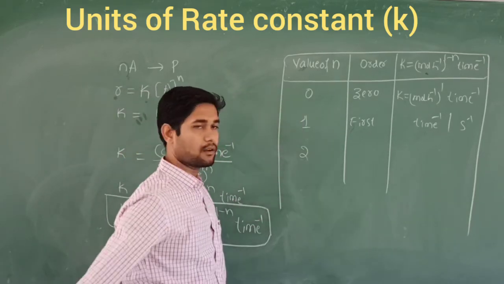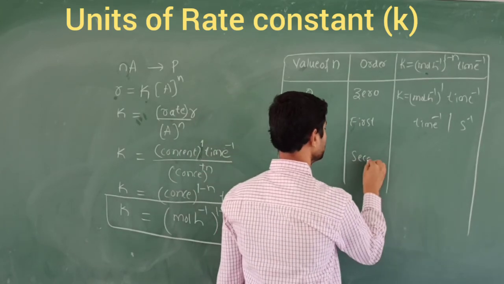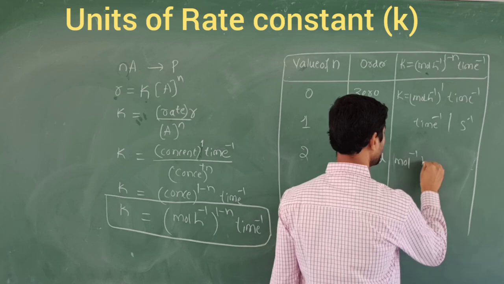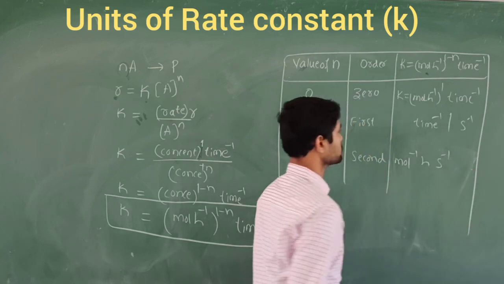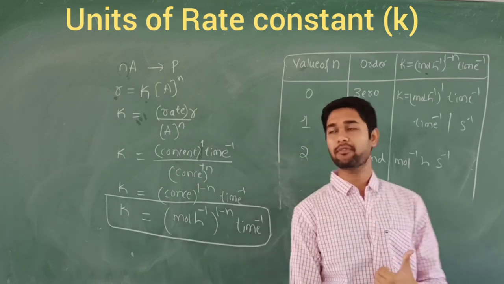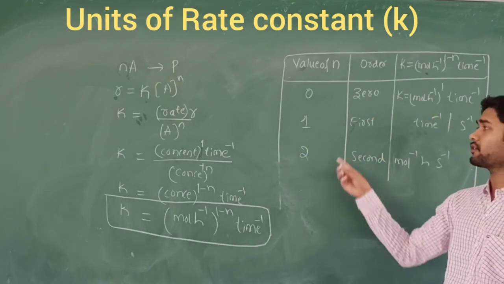For the second order reaction, n is equal to 2, and the unit is per mole liter per second. So this is about the rate constant: how to find the rate constant unit for all types of order of reaction.